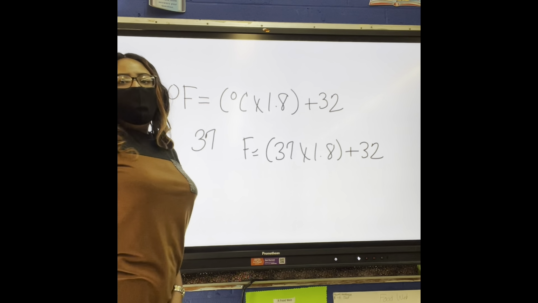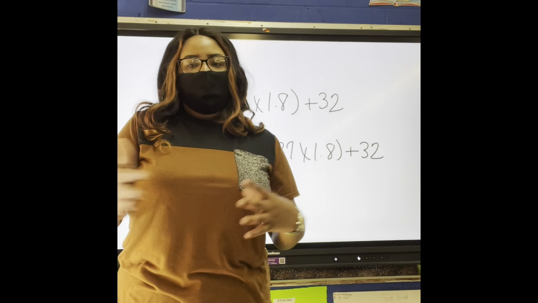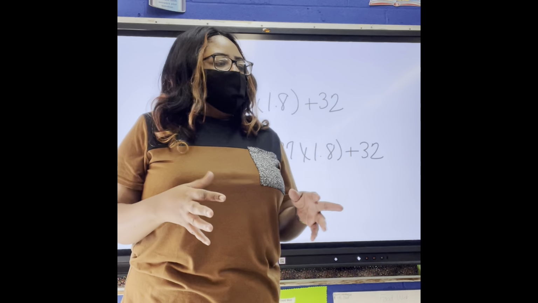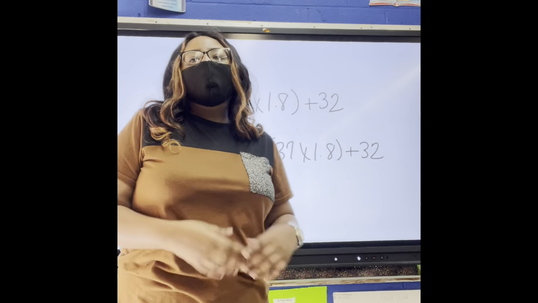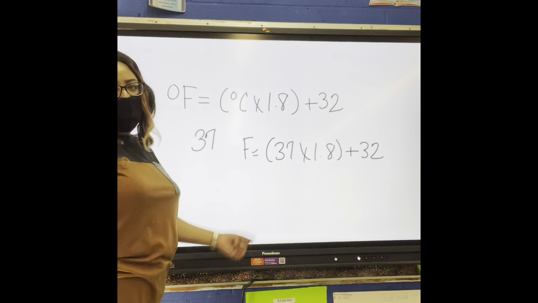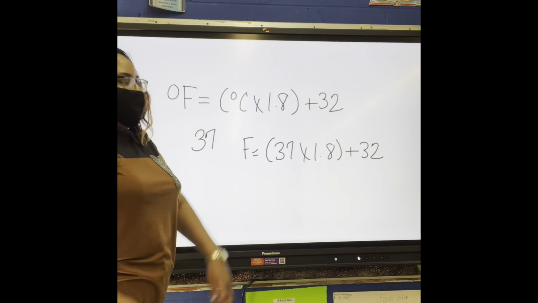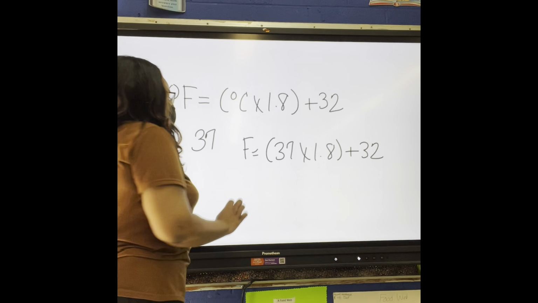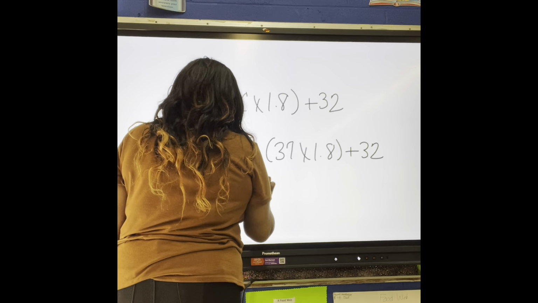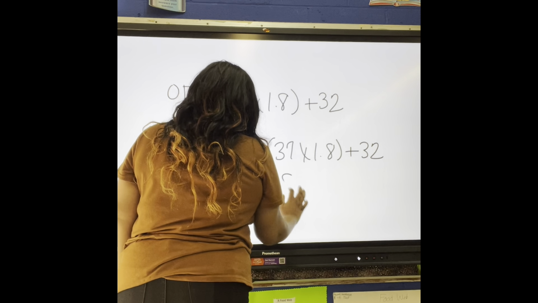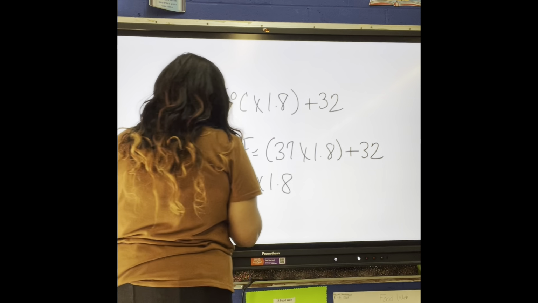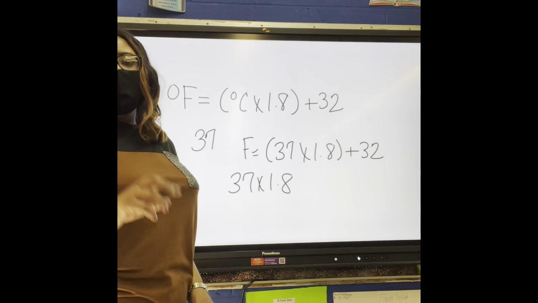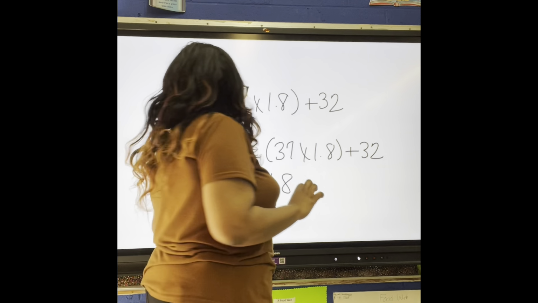When we're doing math, we know we have to do order of operations, correct? So we're going by PEMDAS. According to PEMDAS, what is your first order of operation? Okay, so what do we have in our parentheses? 37 times 1.8. Who can give me the answer for 37 times 1.8? Work it out. 66.6.